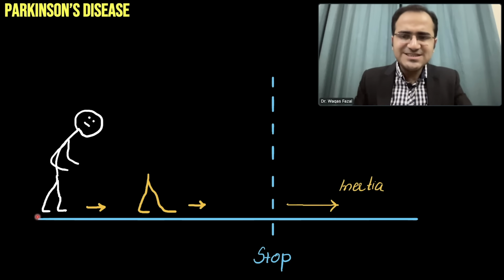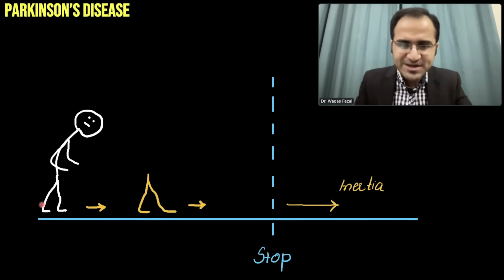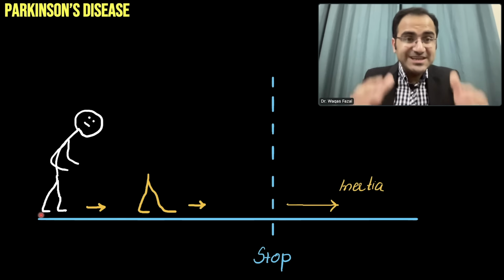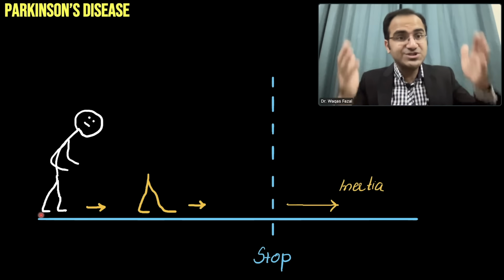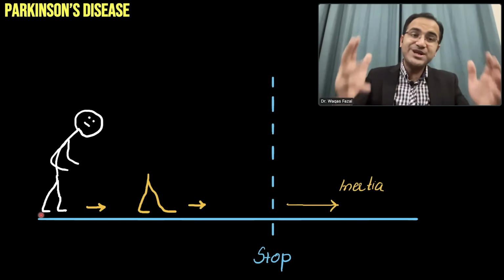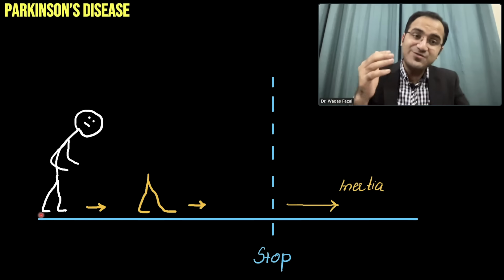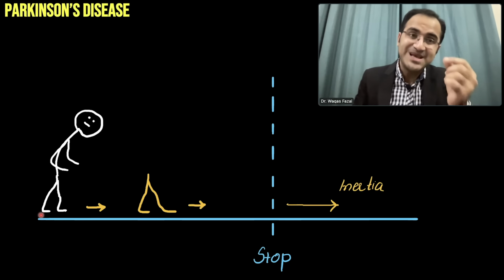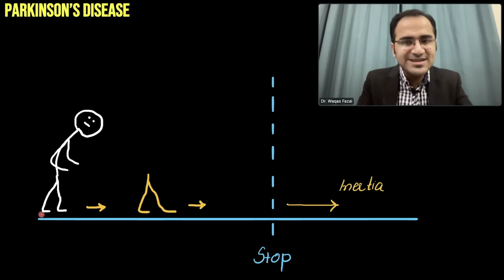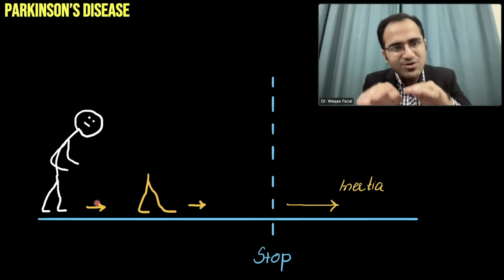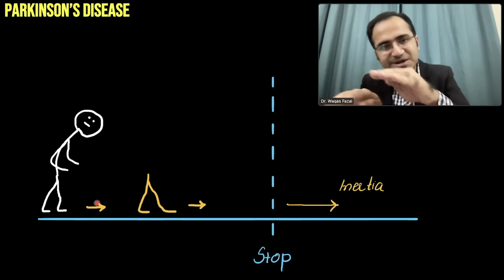Now, when you ask these patients to move from this point to this point and stop at this point, even the initiation of the movement, even taking the first step, takes so much effort. It will take a lot of time for these patients to even take the first step. That is bradykinesia, slowness of movement. And when they start moving, they take small steps, festinating, dragging their feet on the floor.